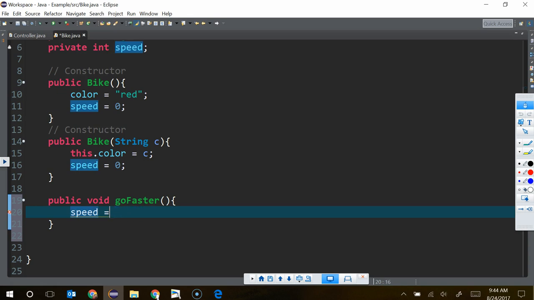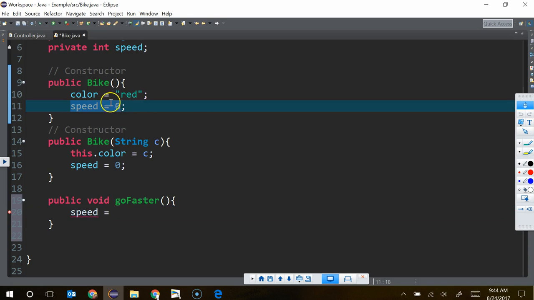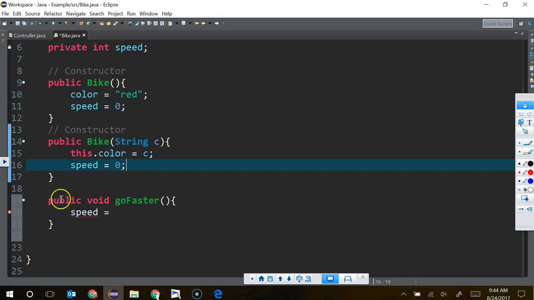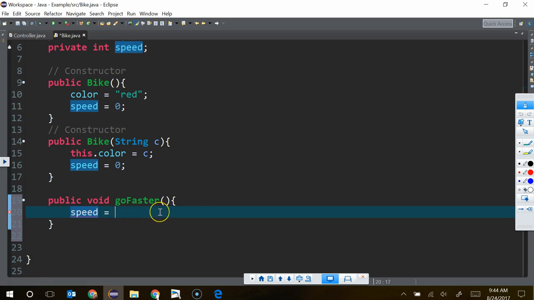So new speed. How fast is the bike going now? Right when we build the bike, it's not going, so it's 0. Now as time goes on, we want it to go faster, so we tell it to go faster. So speed is 0 currently, but we want it to go up by, let's say, 1. So how do I do it? Speed equals what?